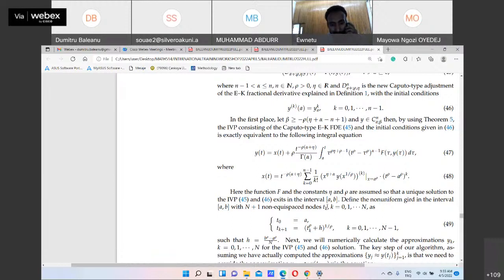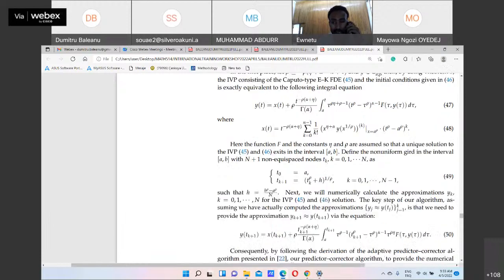Define a uniform mesh in the interval AB with n plus 1 non-equispaced nodes. So we start slowly and next we will numerically calculate